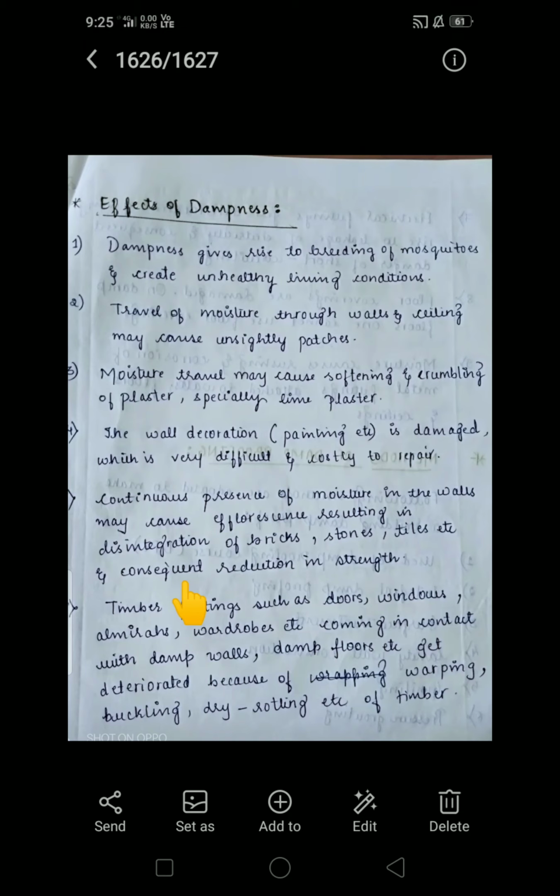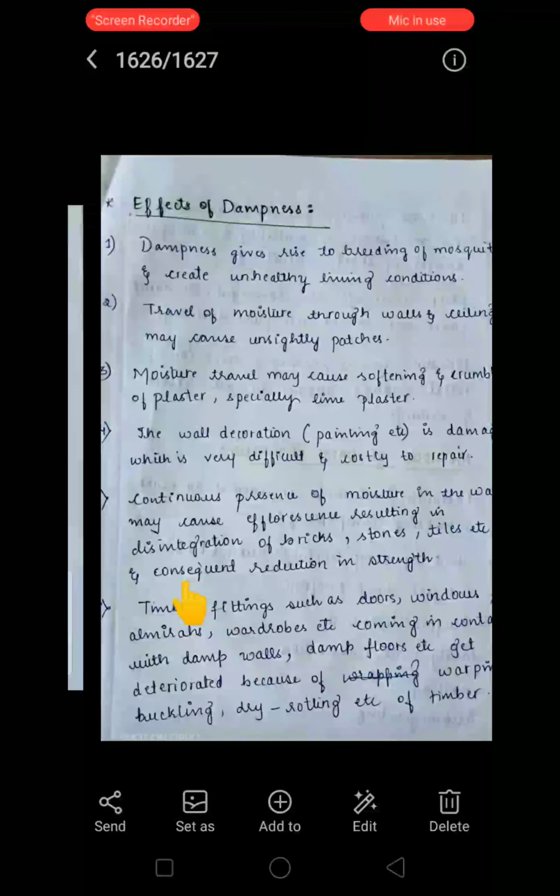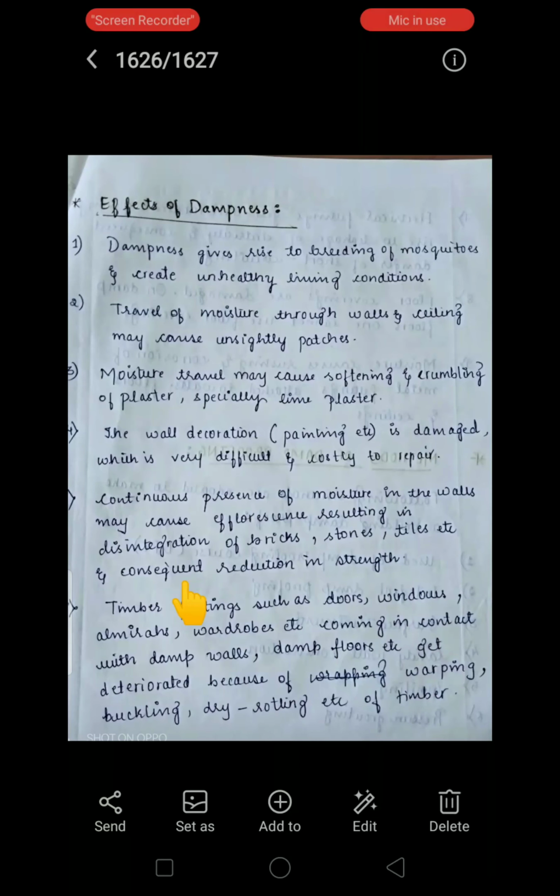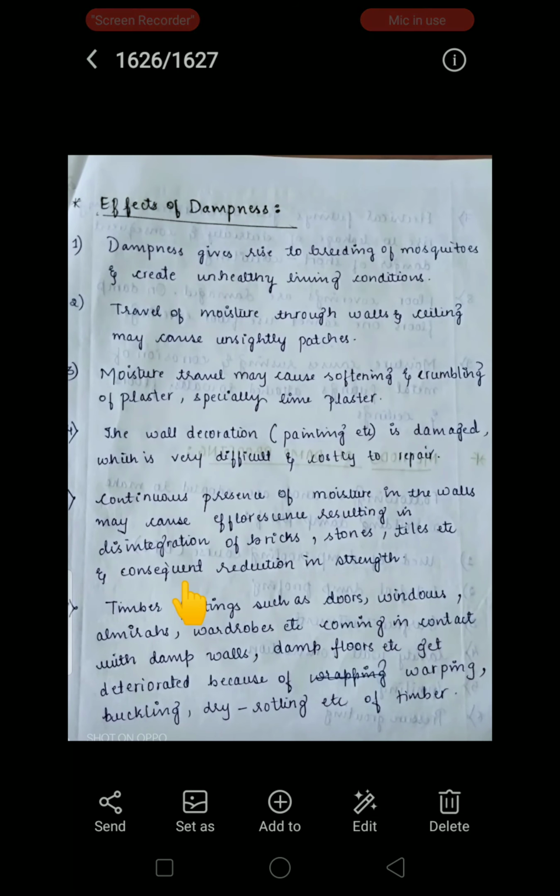Okay, and travel of moisture through walls and ceilings may cause unsightly patches. There may be travel of water from one component of the building to another, which may form unsightly patches. Okay, structural damage may be caused, and moisture travel may cause softening and crumbling of plasters, especially lime plaster.